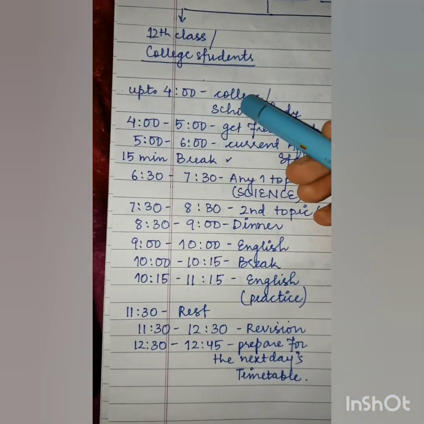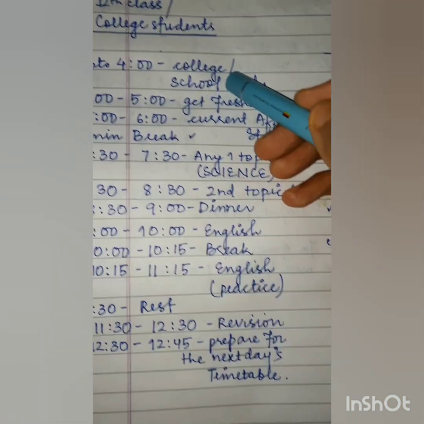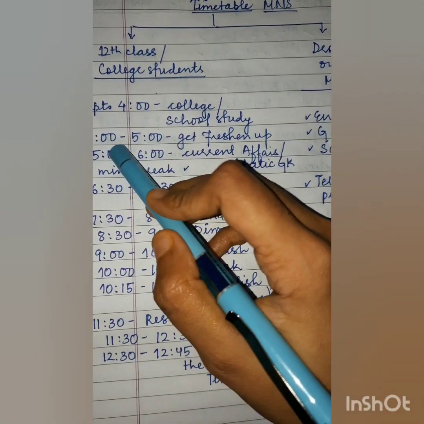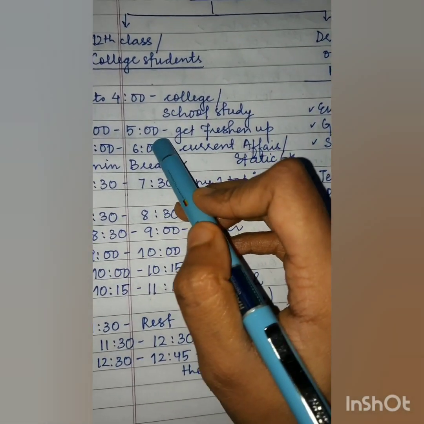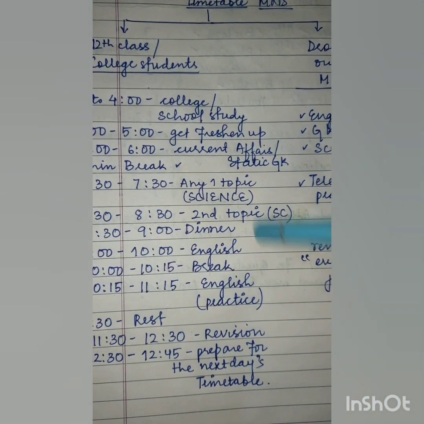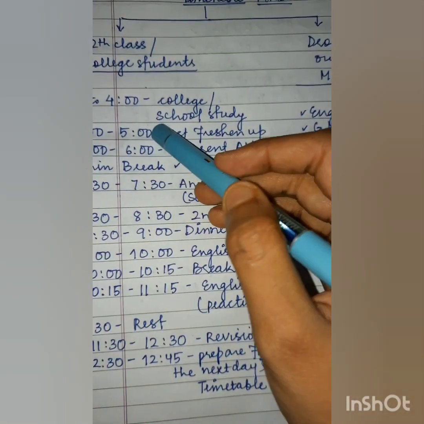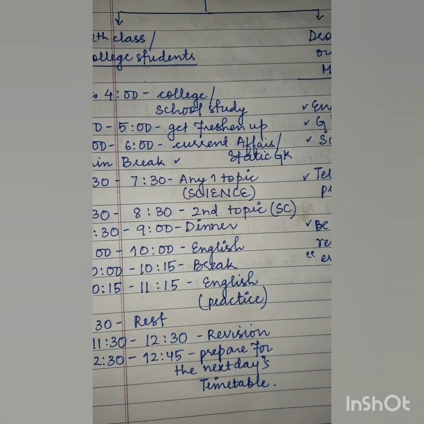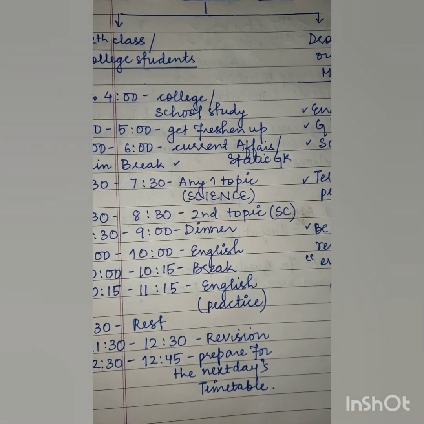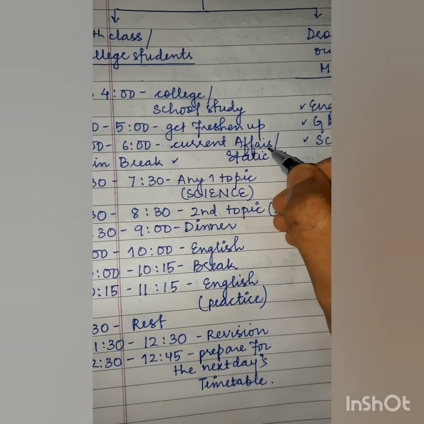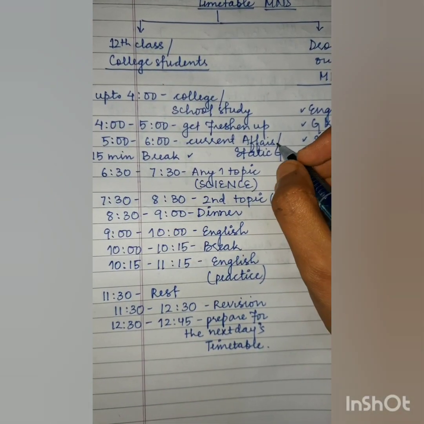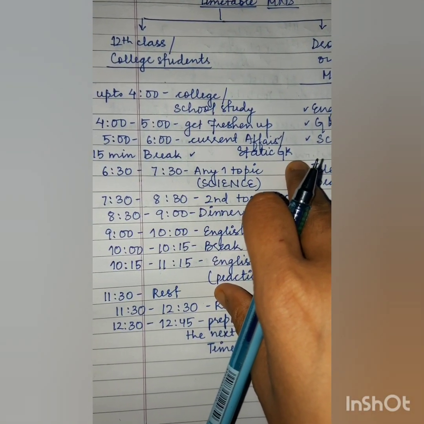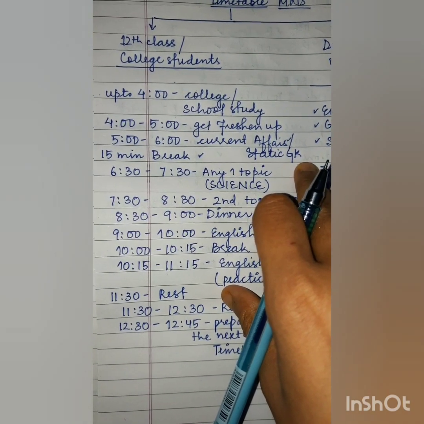Up to 4 the college or school would be ended, so I have mentioned from 4 p.m. to 5 p.m. They would have to freshen up and get ready for preparing for MNS studies. Then from 5 to 6 they can cover the current affairs or the static GK. I would say don't prepare the current affairs every day, just prepare it on a monthly basis, so you can go with the static GK, which is very minimal in amount, and you can cover one topic within 1 hour.